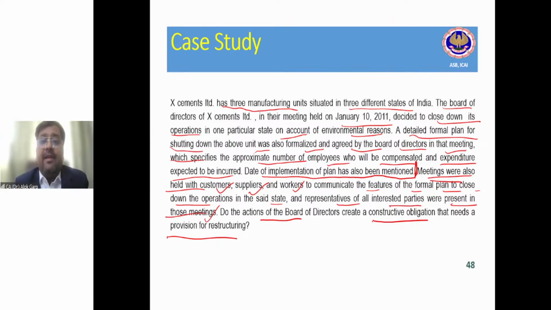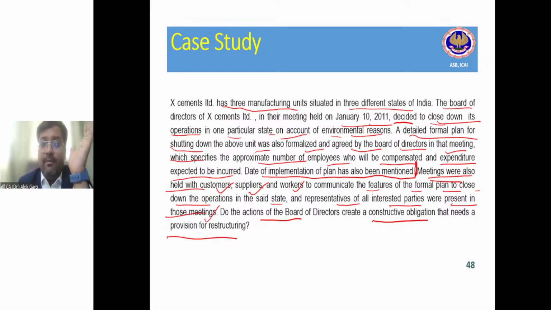The board of directors of X Cement Limited, in their meeting held on 10th January 2011, decided to close down its operation in one particular state on account of environmental reasons. So is it an example of restructuring?